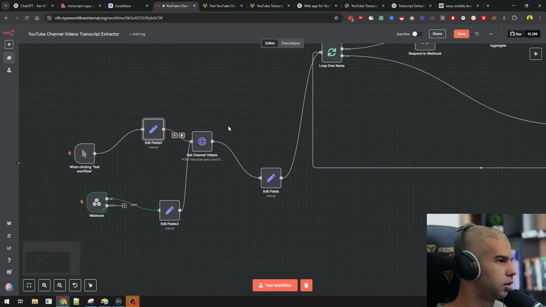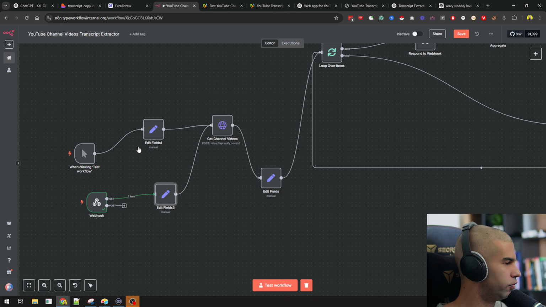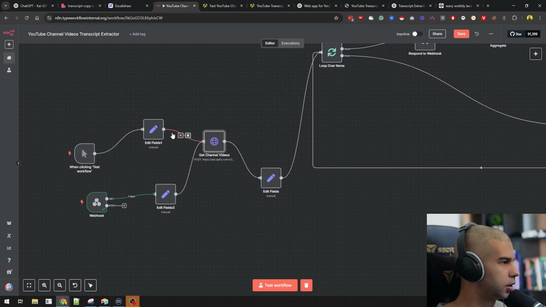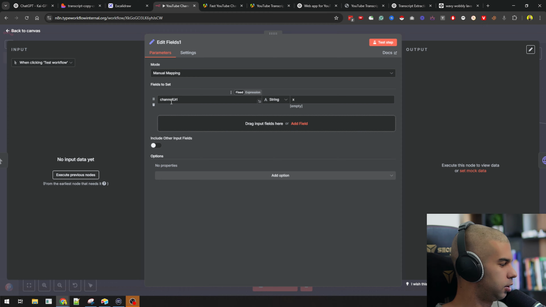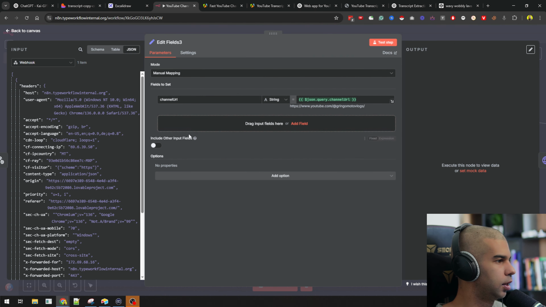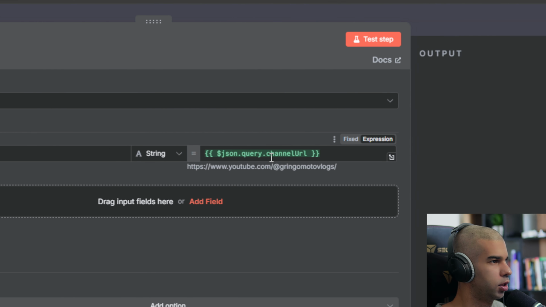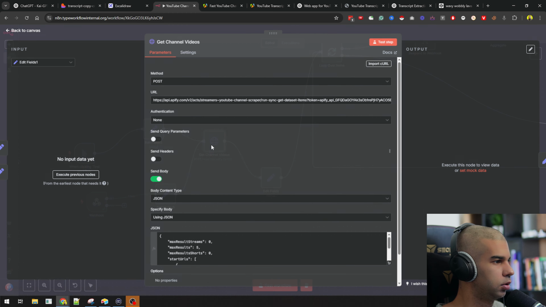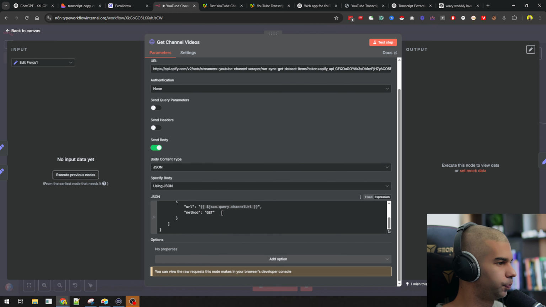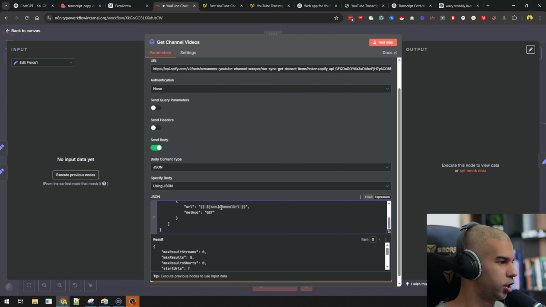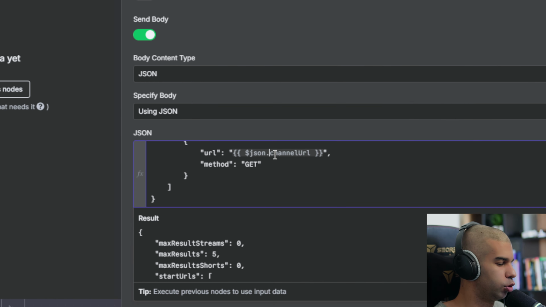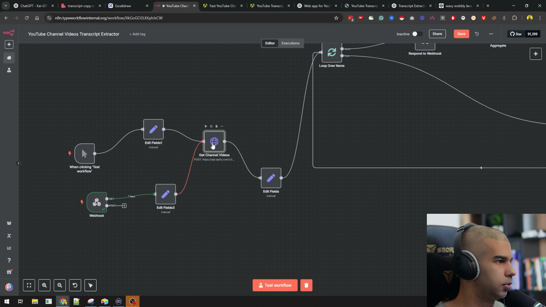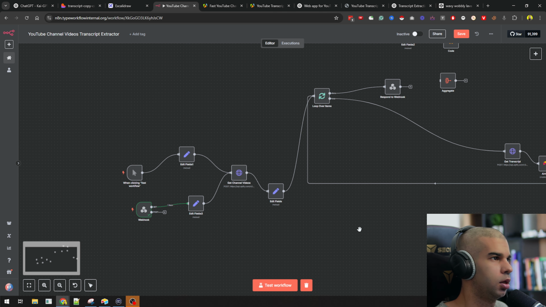Okay, great. Yeah, there was a bit of confusion there with all those spaghetti arrows. So here we get the channel URL, which the user can manually enter right there, or we get the channel URL which the system gets from the webhook, which means that now it will always be json.channel URL, right? There's no difference in that name.